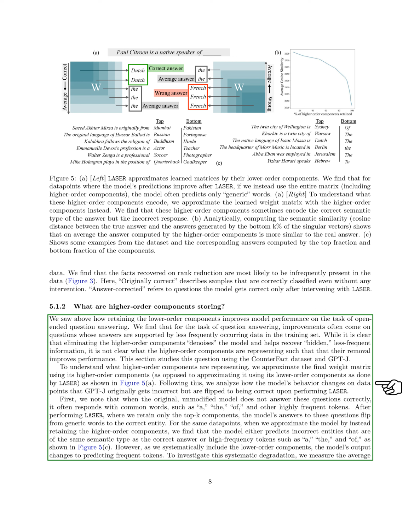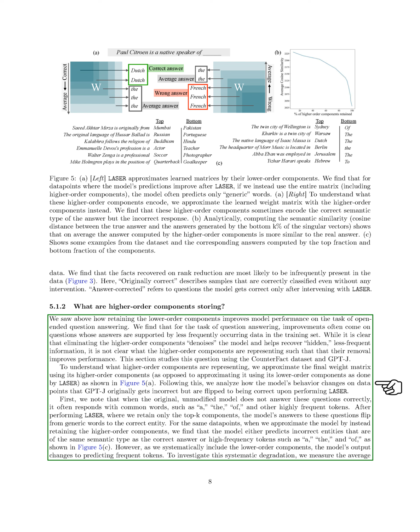To understand what higher order components are representing, we approximate the final weight matrix using its higher order components. We then analyze how the model's behavior changes on data points that the model originally gets wrong but are flipped to being correct upon performing LAyer. We note that when the original, unmodified model doesn't answer these questions correctly, it often responds with common words. After performing LAyer, where we keep only the top K components, the model's answers to these questions flip from generic words to the correct entity.